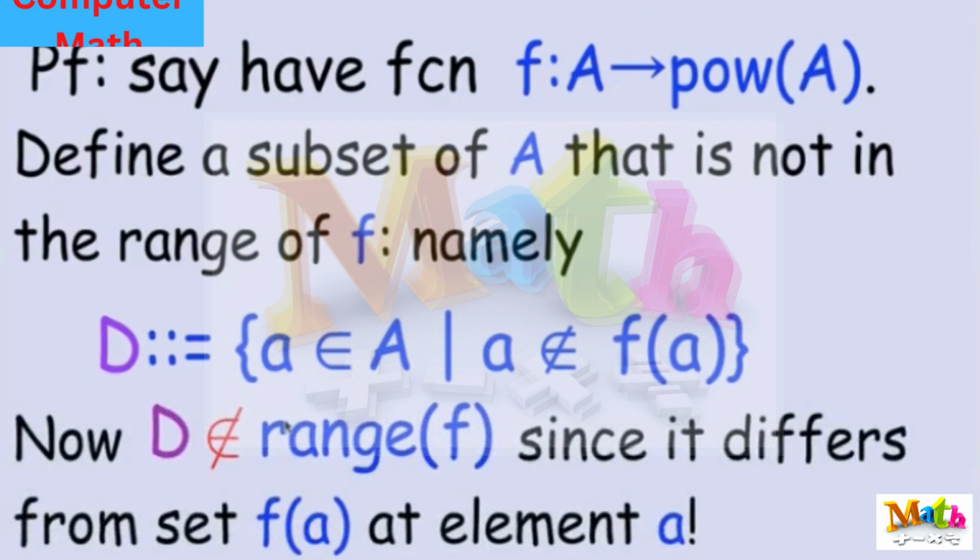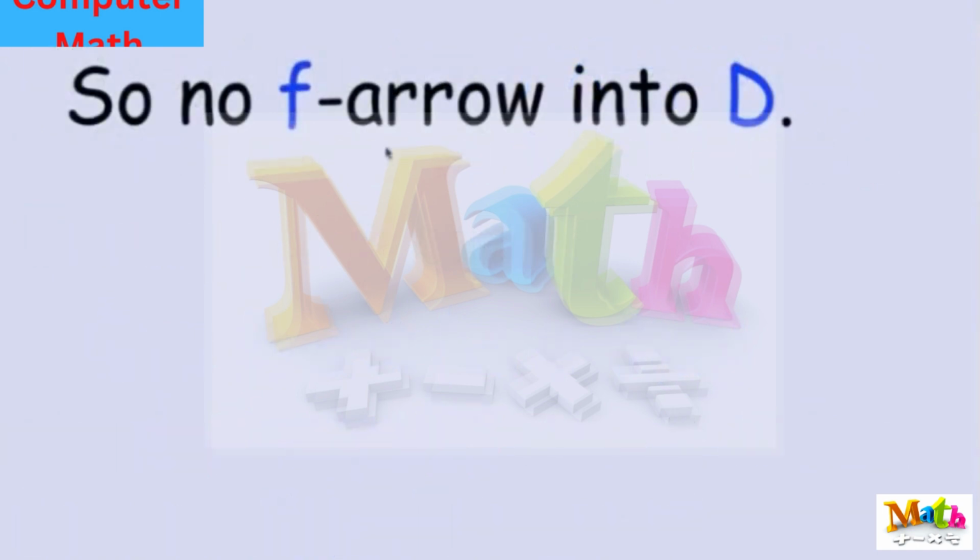And what I know about it is that D is not in the range of F because it differs from every possible row of the matrix. If the row was labeled with F of a, then it differs in the column a, F of a, from that row, and therefore my set D is not a row of this matrix, and that means that it's not equal to F of anything. So I've just found that there's no F arrow into D. D's not in the range of F.